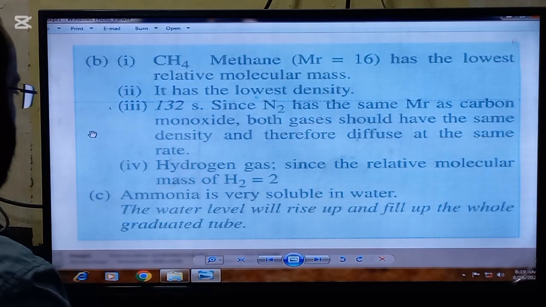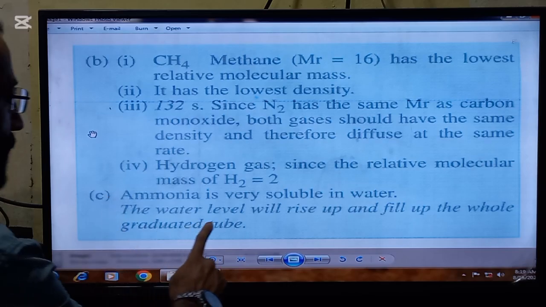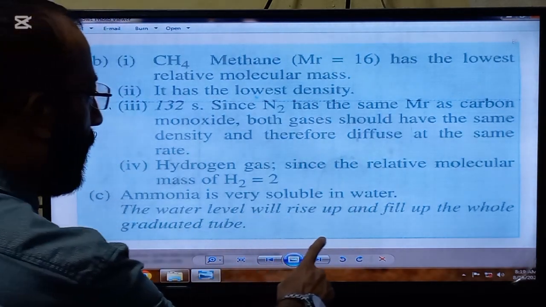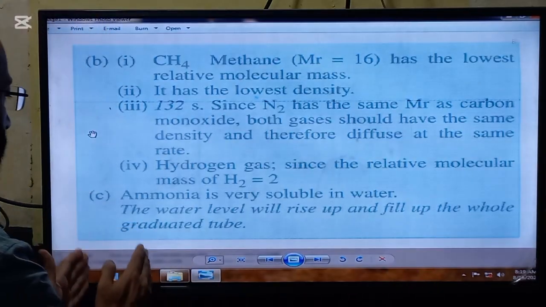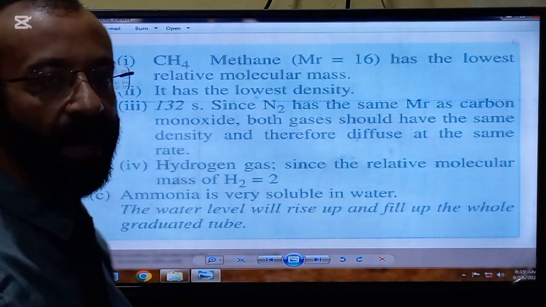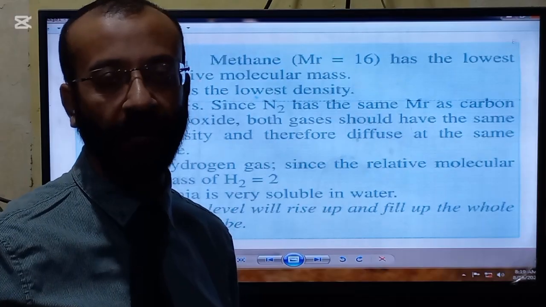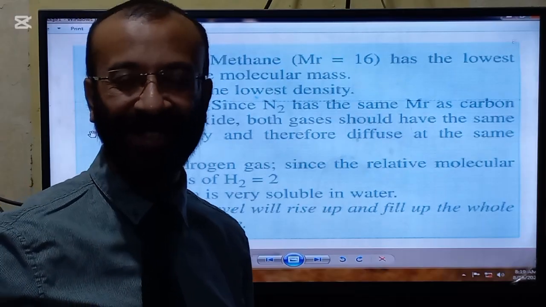So here is the answer. Ammonia is very soluble in water. The water level will rise up and fill up the whole graduated tube. So that's why this apparatus is unsuitable for finding the rate of diffusion of ammonia gas.